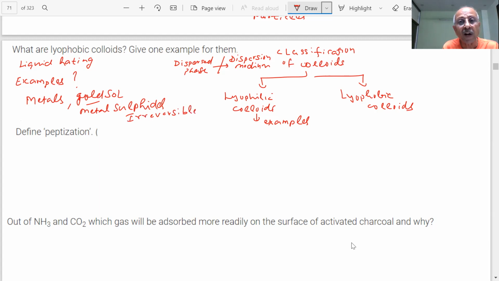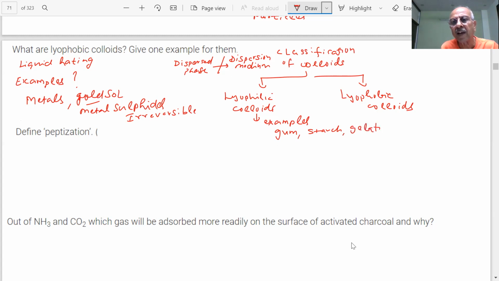Note down each and every point. Very important. And lyophilic, very simple. Gum, gelatin, starch, gond. What you are doing? But you are sticking with that so many things. Gum, gelatin, starch, student, starch solution.